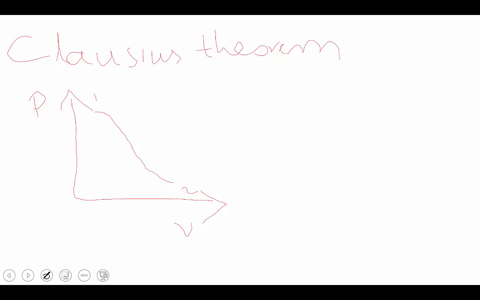Based on the theorem, I reconstruct the line with a theoretical process: 1 to A, A to B, and B to 2.